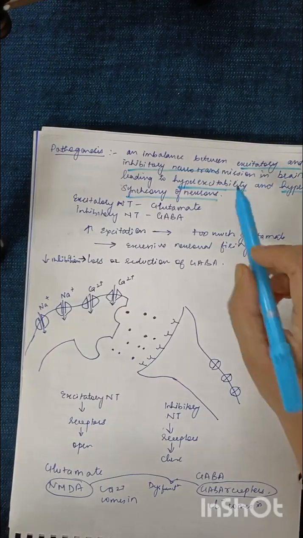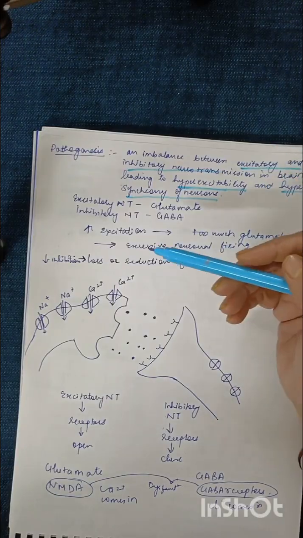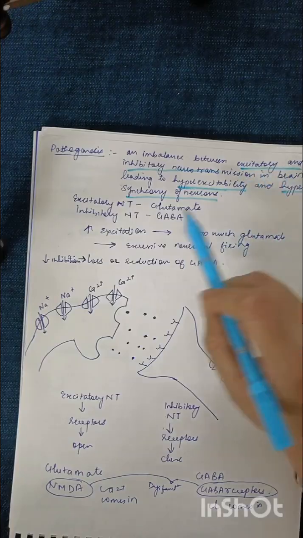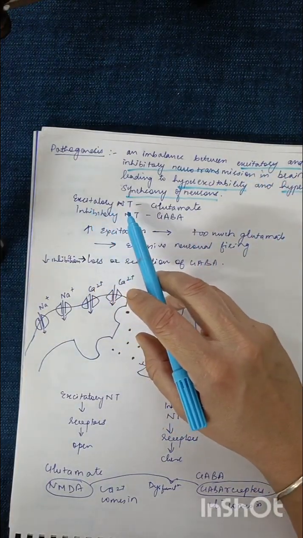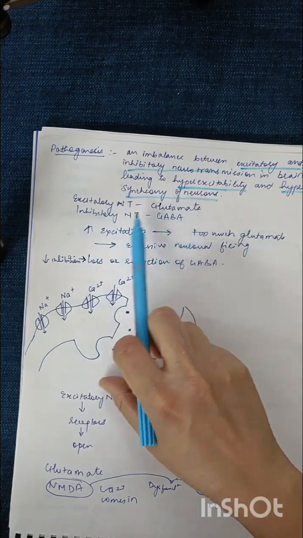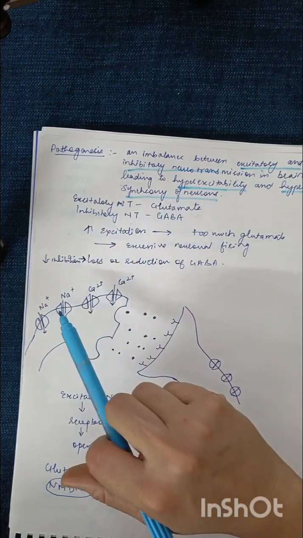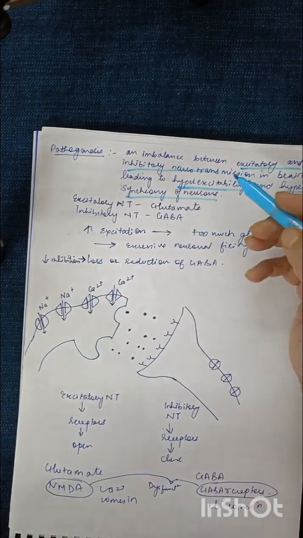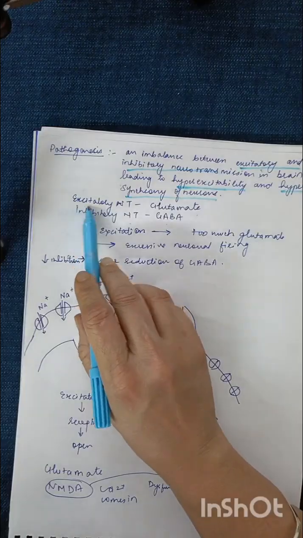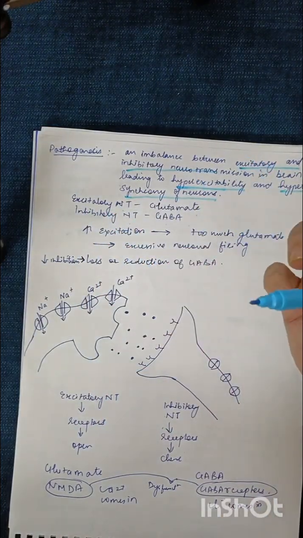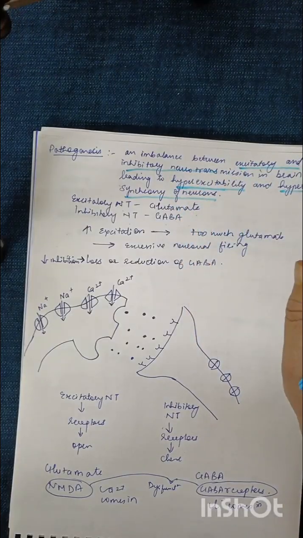Fine. Now, to understand what is excitatory: in my previous videos on movement disorders, the direct and indirect pathway, we have already discussed excitatory neurotransmitters. Just as a revision, the excitatory neurotransmitter is glutamate and the inhibitory neurotransmitter is GABA. Now, this imbalance can be either because excitation is more or because there is a lack of inhibition. In both conditions, there will be an imbalance and it results in hyperexcitability of the neurons.